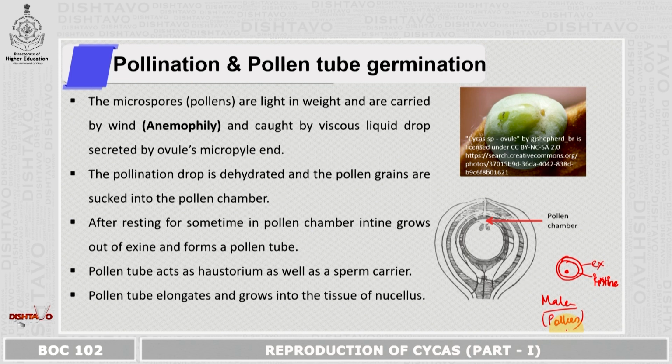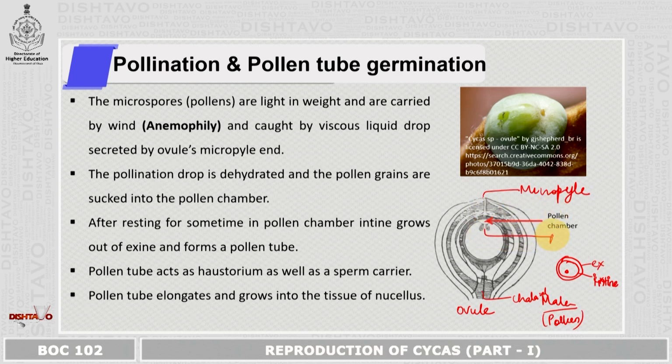The female reproductive structure is the ovule. It has got the micropyle and the chalazal end. It has got a pollen chamber, as you can see here.